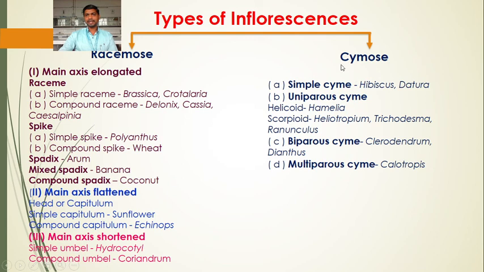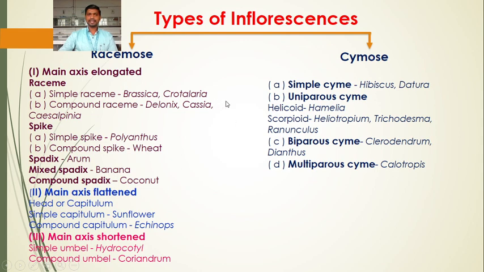The other main category is cymose. Cymose has been divided into four main types: simple cyme, uniparous cyme, biparous cyme and multiparous cyme. Simple cyme is where the flower is single, a solitary cyme. Uniparous cyme is again divided into two types, helicoid and scorpioid. The third is the biparous cyme, and the last is the multiparous cyme.